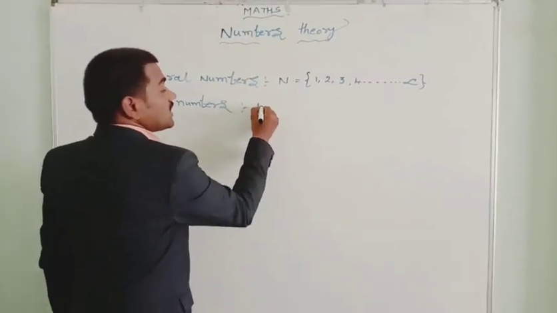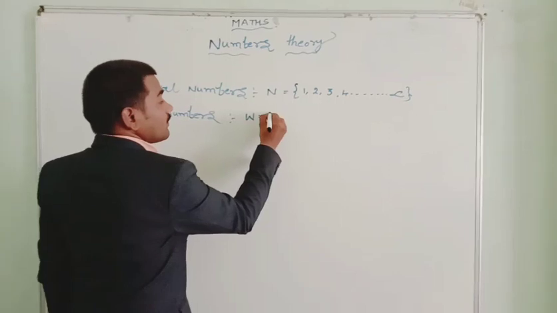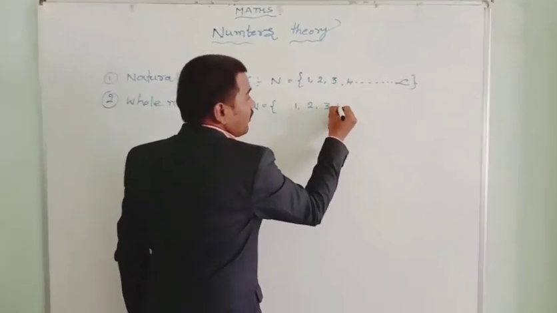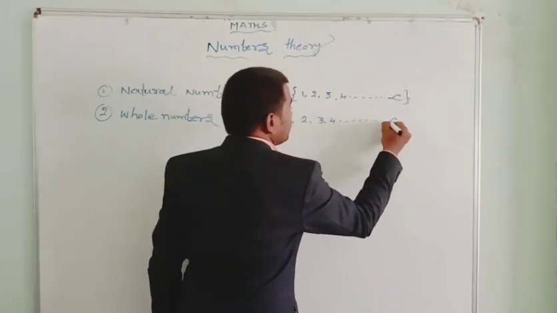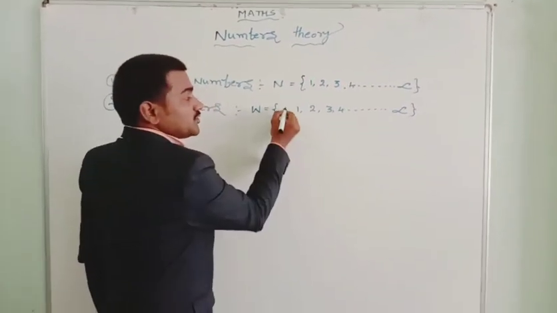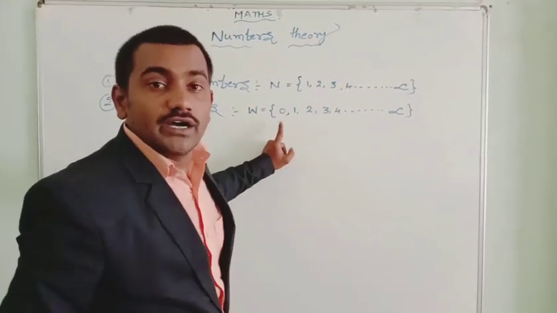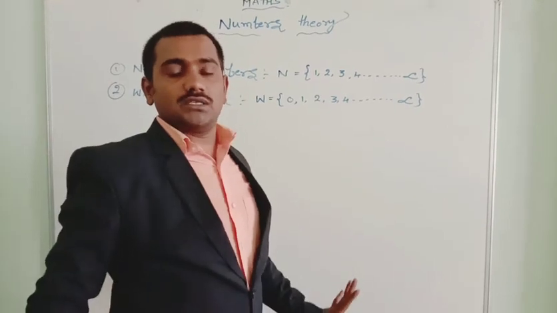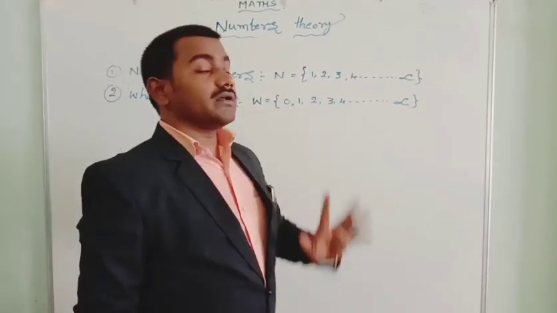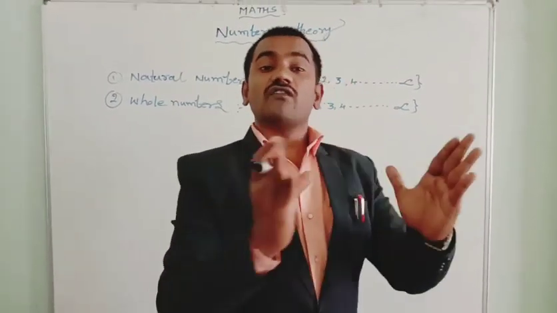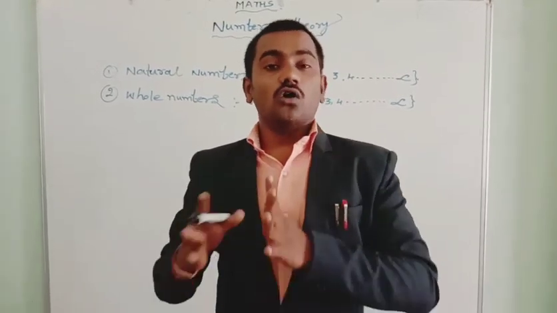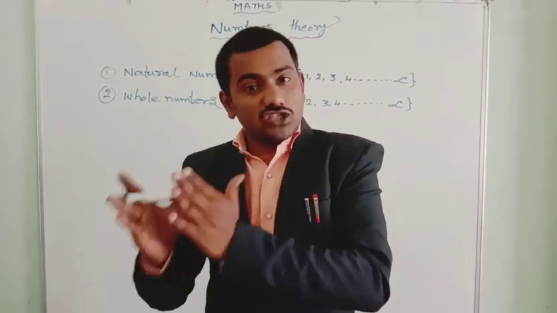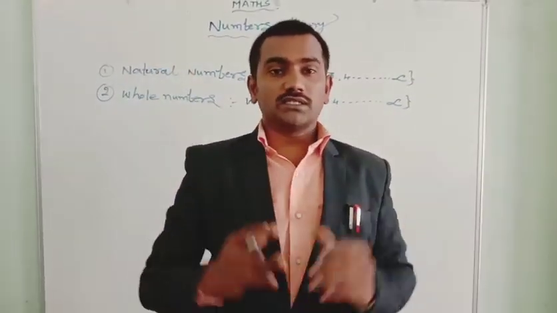So here, whole numbers are denoted by W. And here are the natural numbers 1, 2, 3, 4 and so on, to positive infinity. If you additionally put 0 here, if you put 0 into the set of natural numbers, it is called the whole numbers. Or natural numbers together with 0 are known as whole numbers.